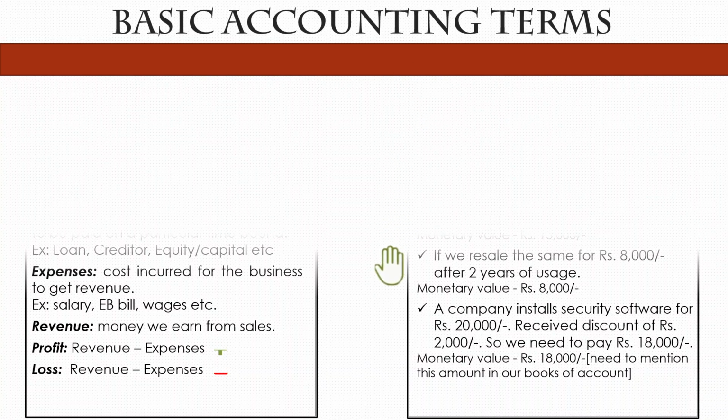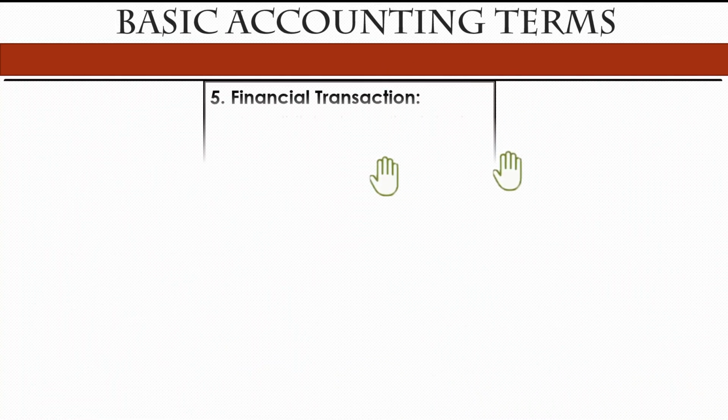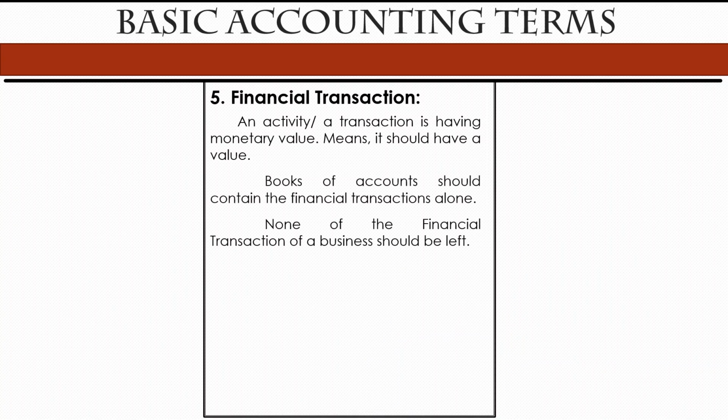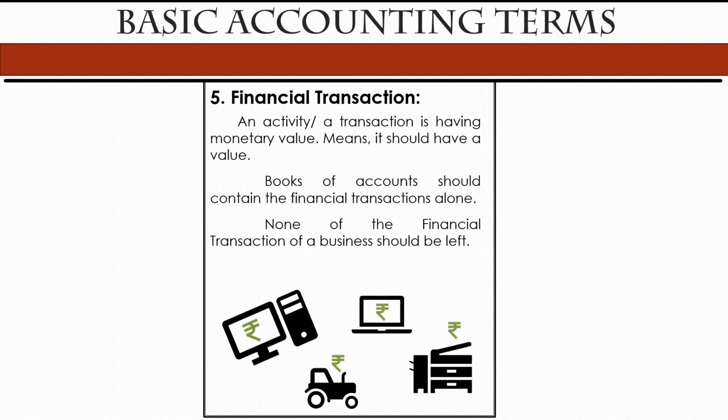Fifth one and the final one is financial transaction. A transaction means any activity inside the business. So inside the business, whatever activity is happening, we can say that's a transaction. But if the activity has a monetary value, then it is called a financial transaction. From the previous example, purchasing a reception table is a transaction. Does it have a monetary value? Yes, its monetary value is rupees 15,000. Then it is called a financial transaction.